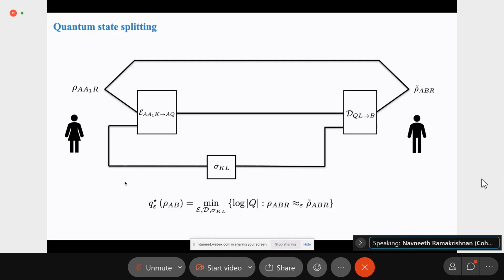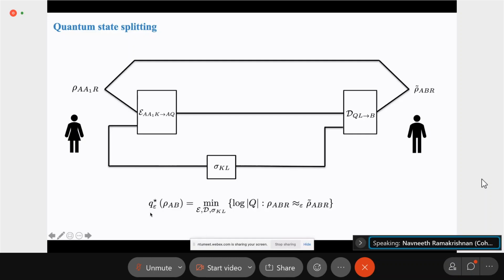So the idea is if Alice and Bob want to simulate a quantum channel between them, what they would instead choose to do is Alice would just simulate the channel locally, which she can always do, and then state split the output. So this would be effectively simulating the channel. Finally, you can also have state merging, which is the reverse process where you would start with Bob holding the B register and trying to send it to Alice. It turns out that that has the same communication cost, so we can just choose to either study state splitting or state merging, and in this case, we'll just stick with state splitting.